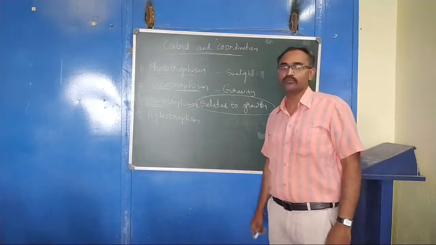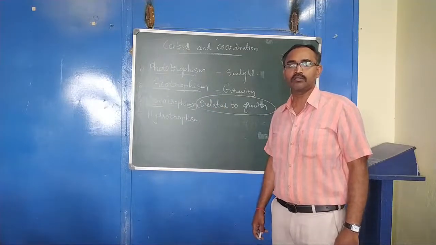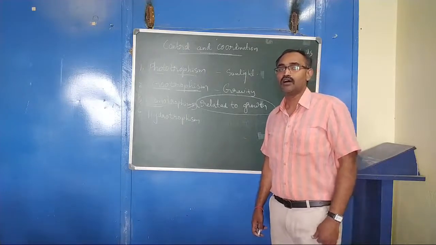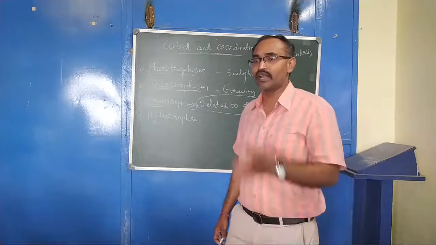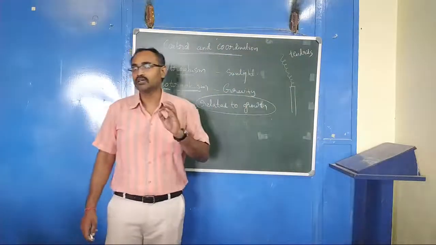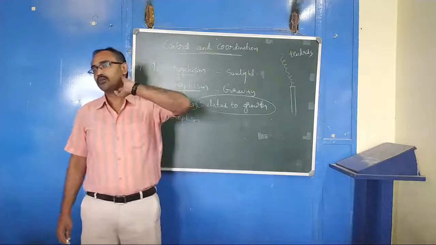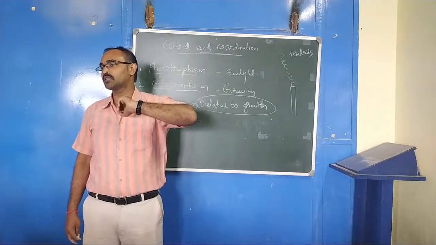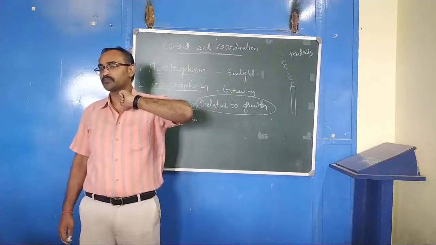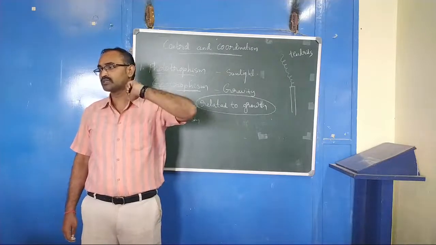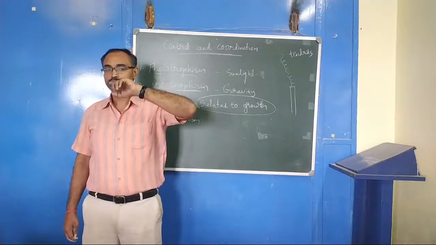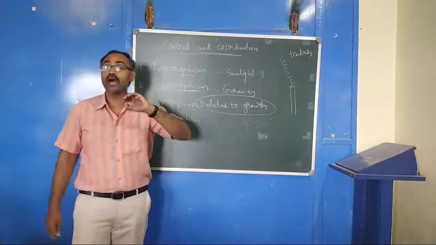So hydro. What is hydro? Can you answer me? Water. Hydro means water. The movement of the roots towards the water. See, the root of a tree goes as far as water is available. The root grows. So that is called hydrotropism.